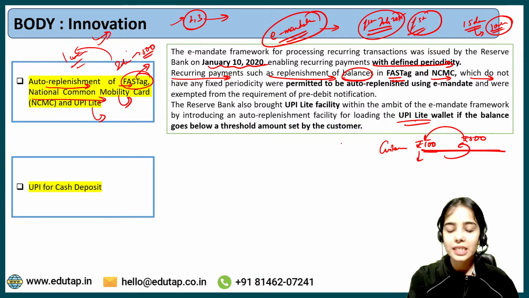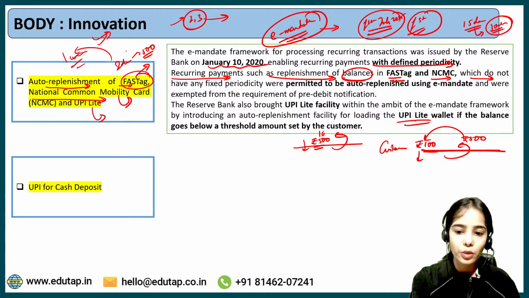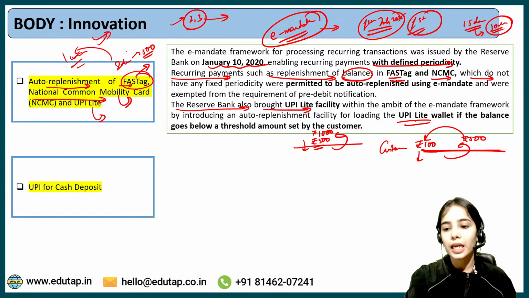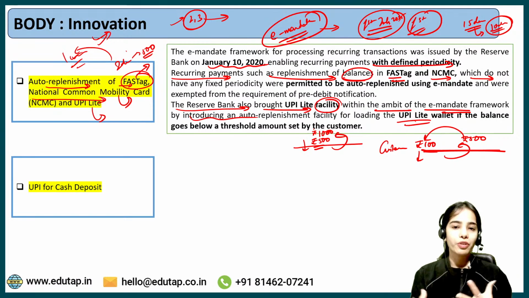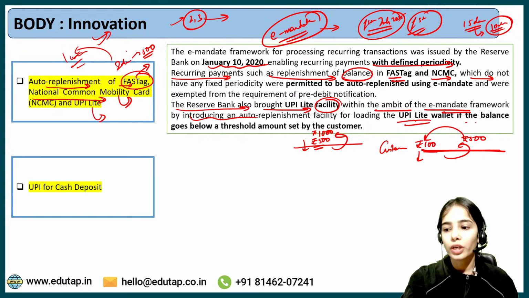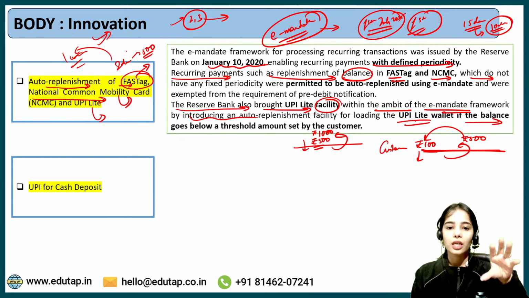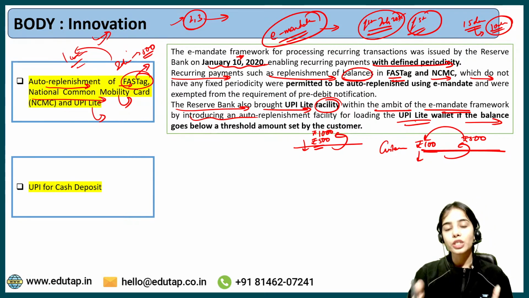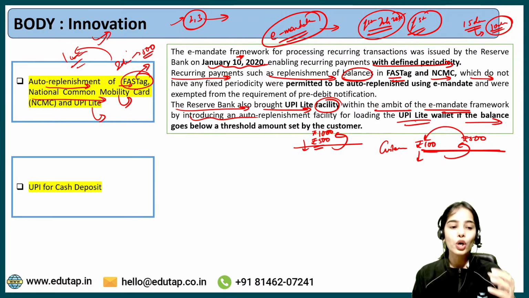In the UPI Lite also, let's say I have said that as soon as the money goes below rupees 500, 1000 rupees should be auto replenished. So the Reserve Bank also brought the UPI Lite facility under the e-mandate framework by introducing an auto replenishment facility for loading the UPI Lite wallet if the balance goes below a threshold amount. Before, when the e-mandate facility was introduced in 2020, it was on the basis of periodicity, but now it has been introduced on the basis of the threshold amount also, so that customers are able to have the facility in the FASTag, in the NCMC, in the UPI Lite and such categories.